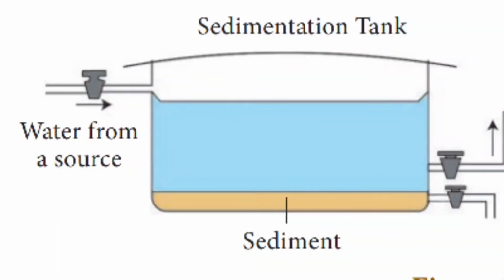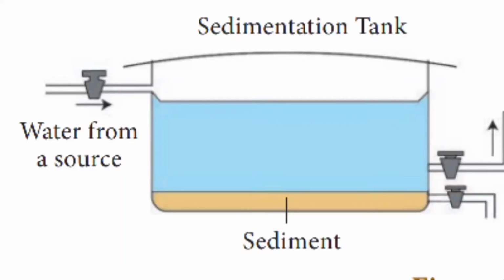First one, sedimentation. Water from the lakes or rivers is collected in large sedimentation tanks. You can see it in the figure. There it is allowed to stand undisturbed so that the suspended impurities will settle down at the bottom of the tank.